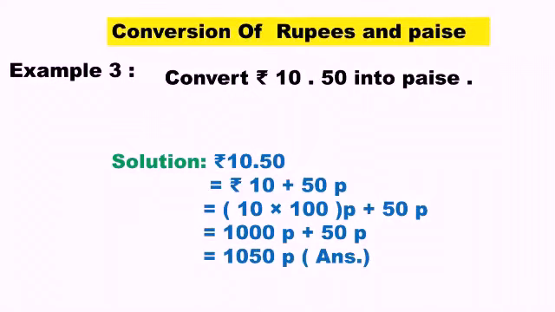Let us discuss our last example. Convert rupees 10.50 into paise. See how to do it. I have used the symbol of rupees here. So rupees 10 into 100 paise plus 50 paise equals 1050 paise. This is the answer. So in this way you can easily solve the problem. Here we have learned the conversion from rupees to paise.